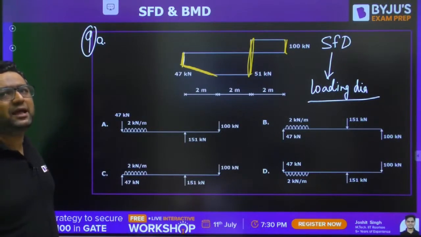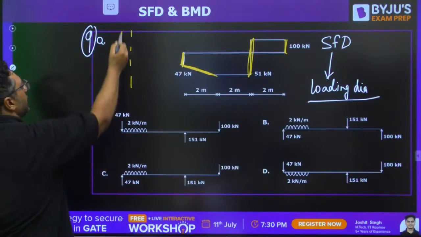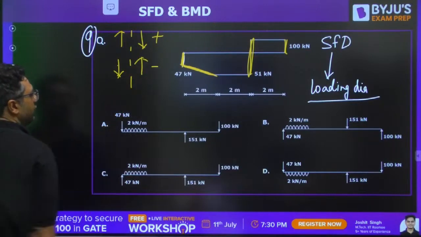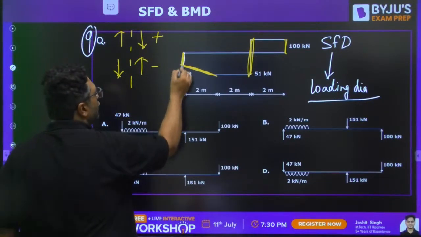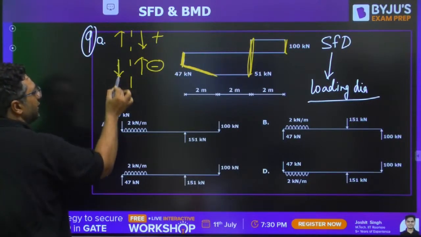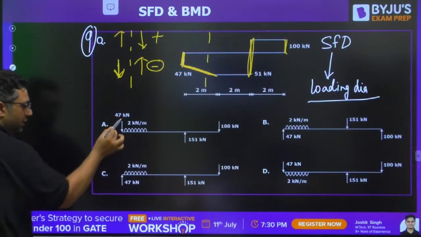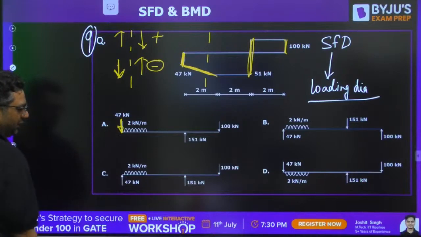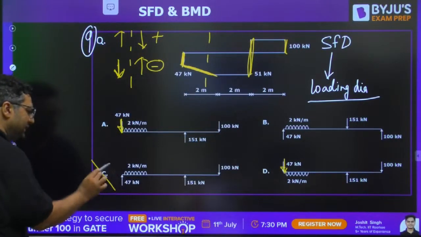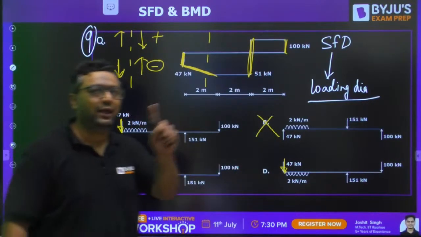So Shubham is saying A, Arun is saying D. So my dear, you know the convention of the shear forces. This is positive shear force, negative shear force. So you know that here is a downward jump. Downward means negative. So negative means to the left of the section, jump should be here. This is the jump of 47 kilonewton. So the same jump we are having here. So obviously C cannot be the right answer, B cannot be the right answer. Answer is going to be either A or D.